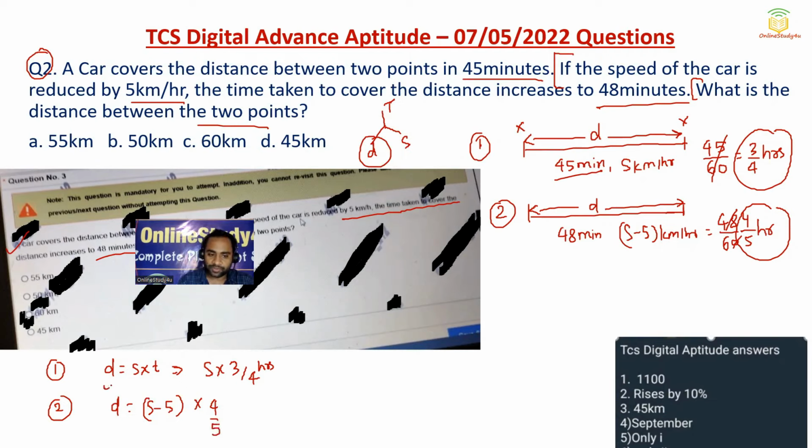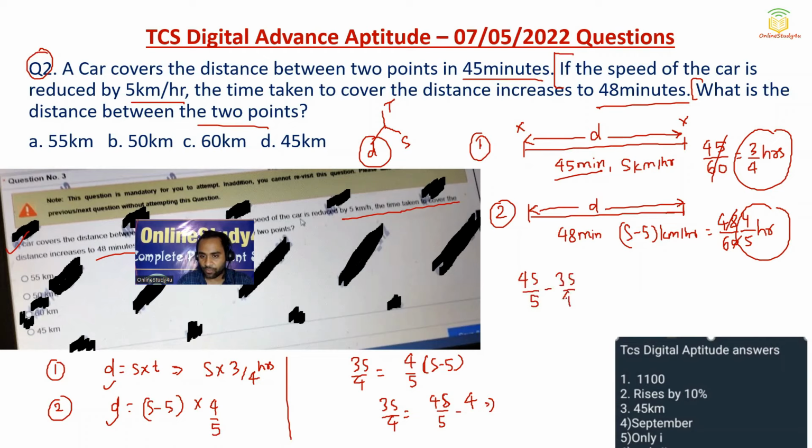So in equation 1 and equation 2, D is the same, so we will equate the values. 3S by 4 is equal to 4 by 5 into S minus 5. So 3S by 4 will be equal to 4S by 5 minus 4 into 5, which is 20, and 20 divided by 5 will be 4. This is what we have to solve. So 4S by 5 minus 3S by 4 will be equal to 4. The denominator will be 20. So 5 fours are 20, 4 fours are 16S, minus 5 threes are 15S, so S by 20 will be equal to 4. So S will be equal to 4 into 20, which is nothing but 80.